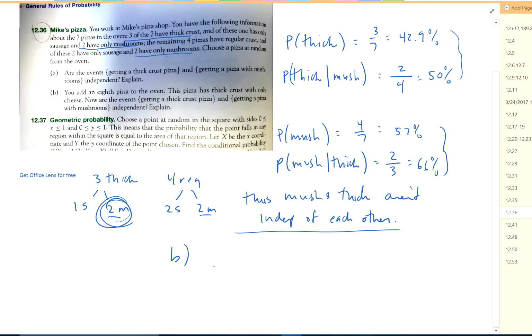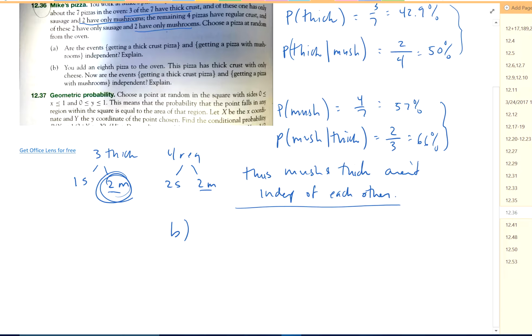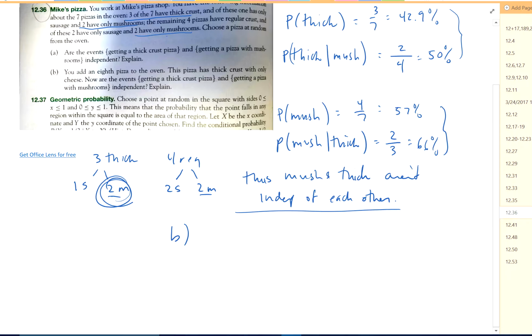You add an 8th pizza to the oven. The pizza has thick crust with only cheese. Now are the events getting a thick crust and getting a pizza with mushroom independent? Okay, so now we have an 8th pizza and it has only cheese. So now I have 4 thick: 1 sausage, 1 cheese, 2 mushroom. 4 regular: 2 sausage, 2 mushrooms.